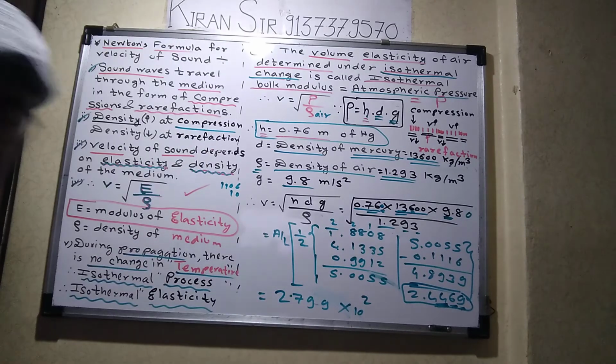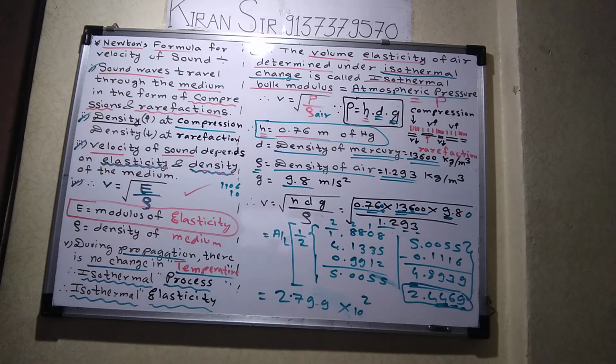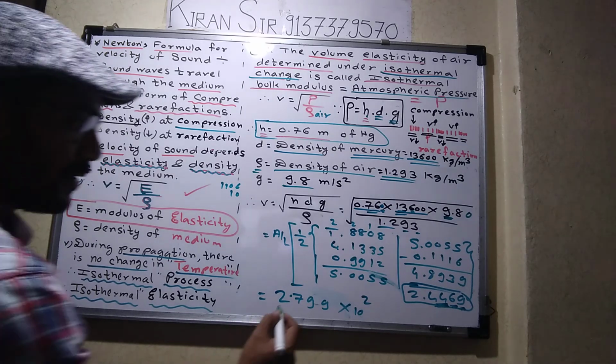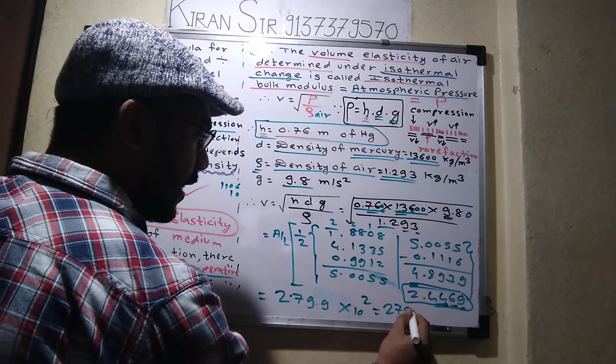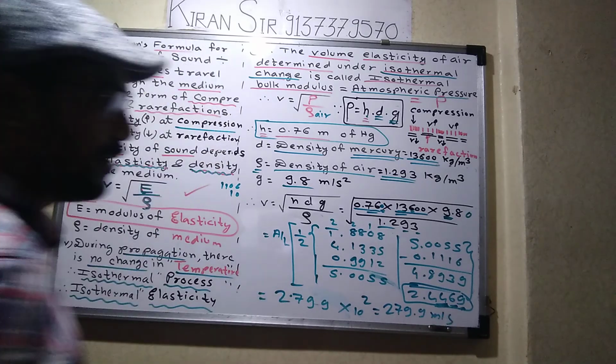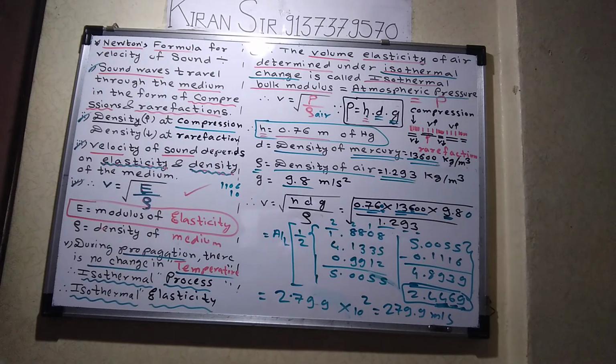And before the 1000 you have to put the point. Okay. So what's the final answer, students? 279.9 meter per second. Understood, everyone? Everyone understood? Say yes or no.